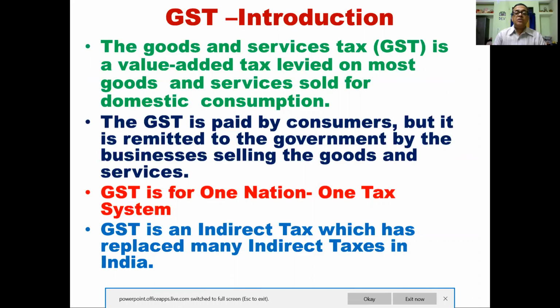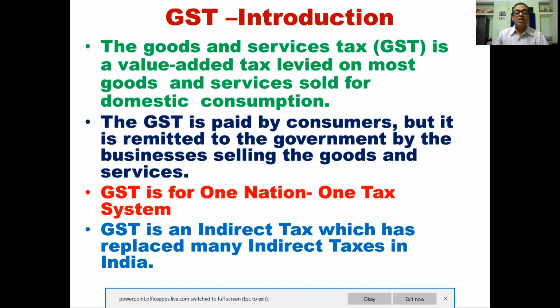Children, I want to tell something. Before GST, there were so many taxes in India before introduction of goods and service tax. So this tax replaced all those indirect taxes. ये उन सभी अप्रत्यक्ष करों को हटाकर एक कर के रूप में सामने आया. तो बच्चों ये ध्यान देना है इसके बारे में कि जीएसटी it is a very important term and it is a very important tax for the nation.